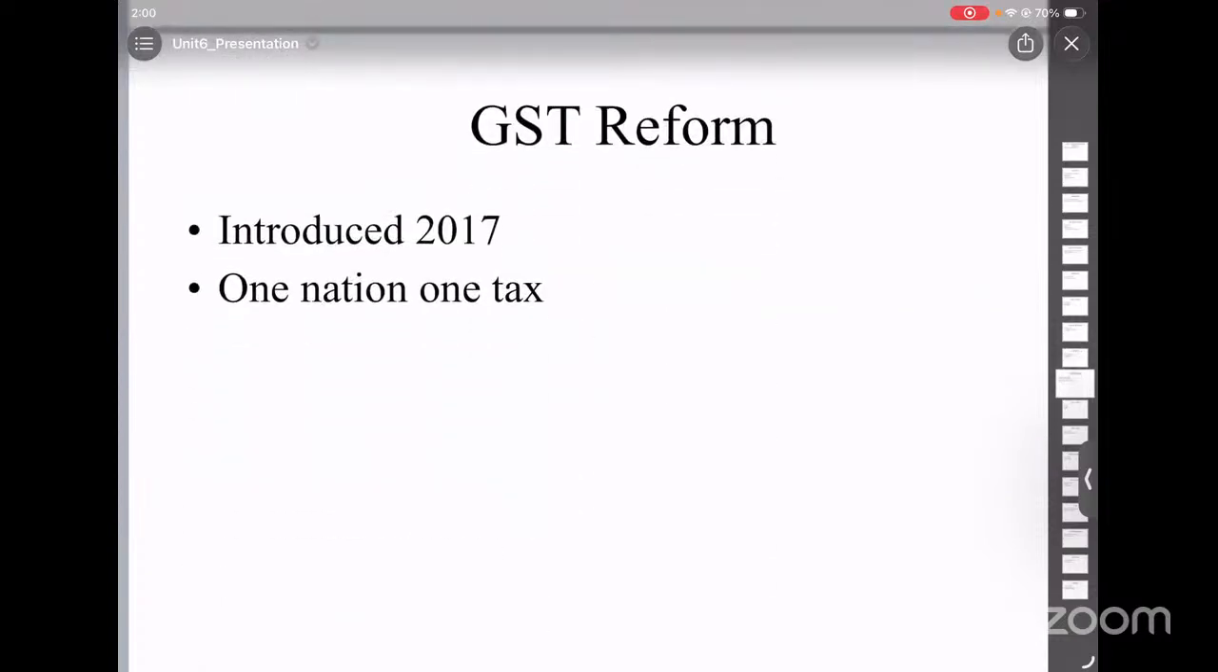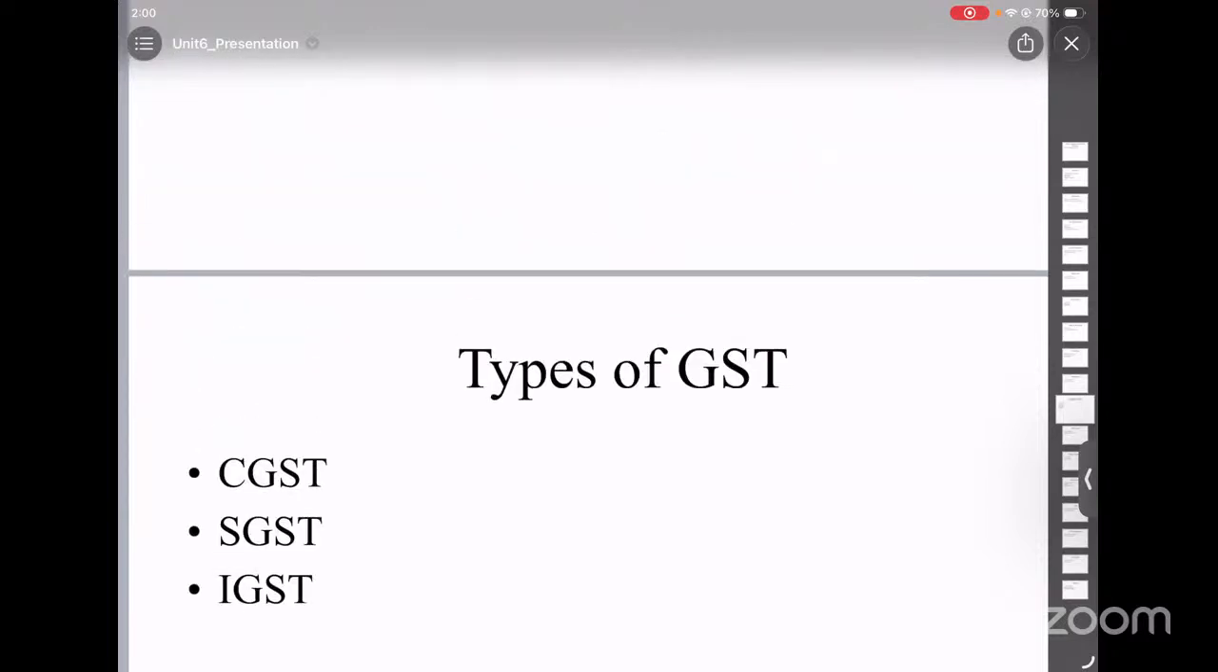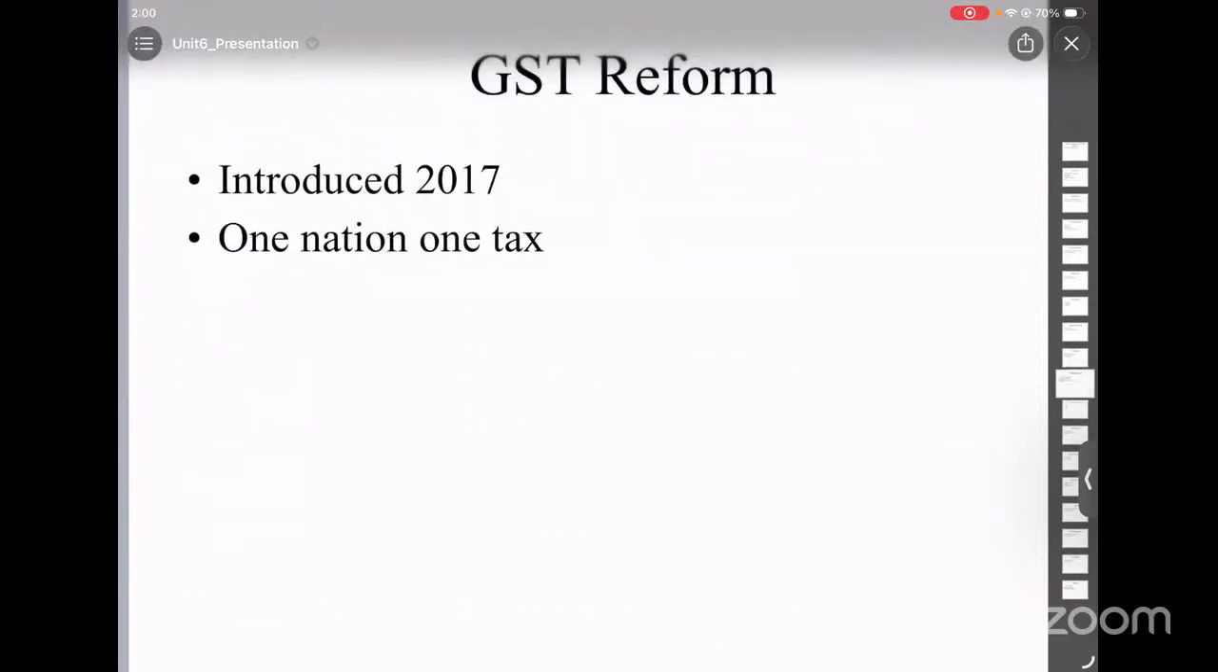Now comes a very important topic, GST. GST was introduced in 2016, meaning the amendment happened in 2016, and it was implemented in 2017. So what is GST? GST means goods and services tax. It basically replaced many taxes and created one nation, one tax.